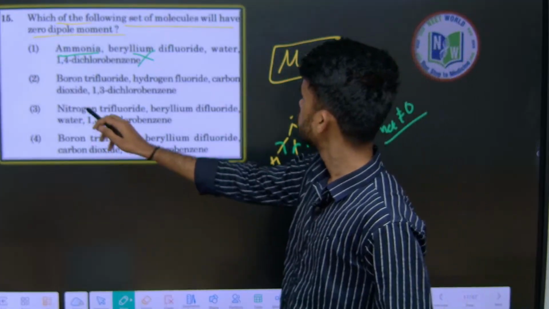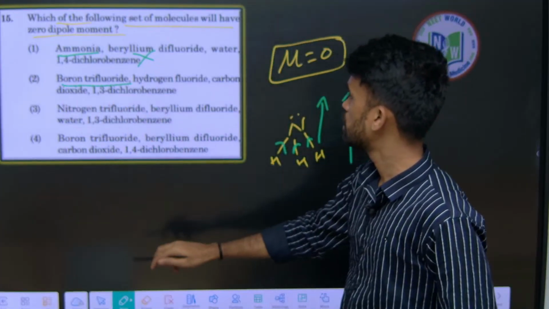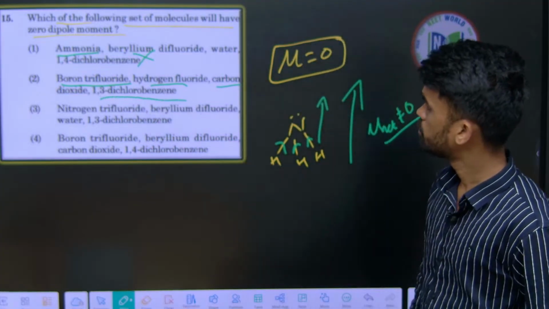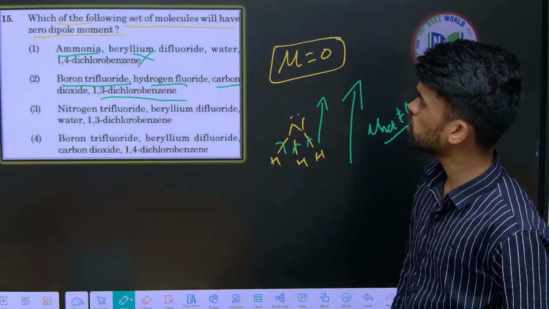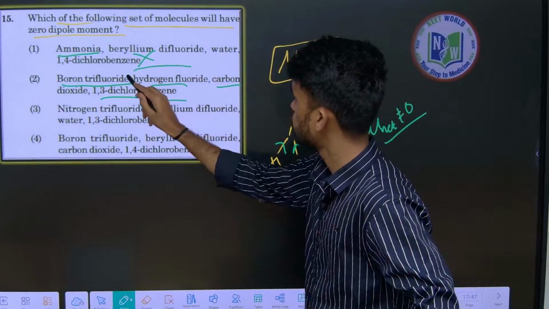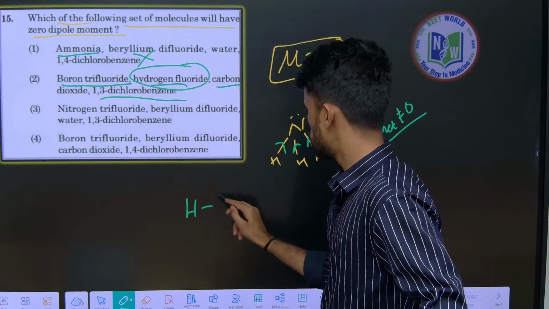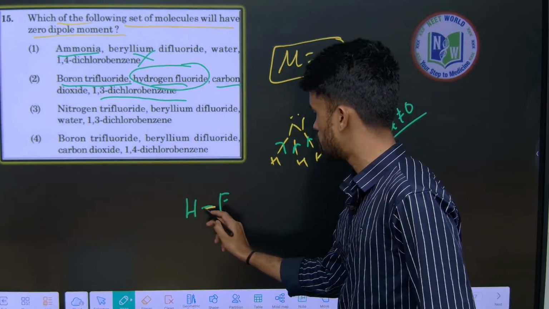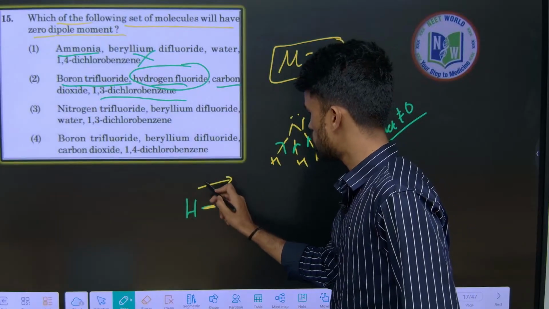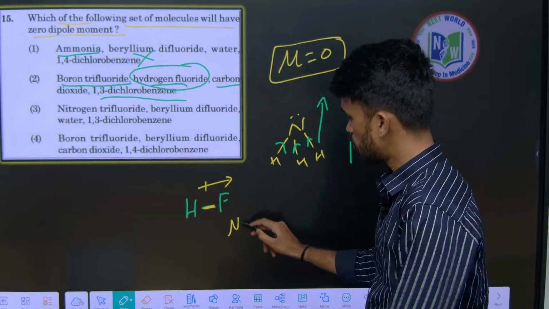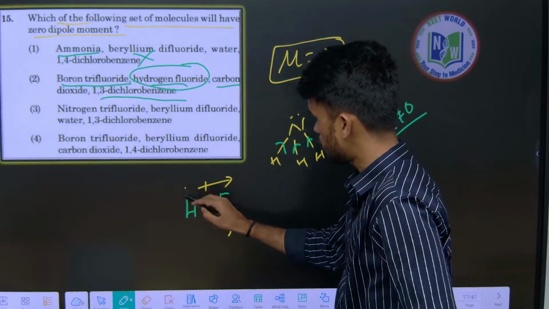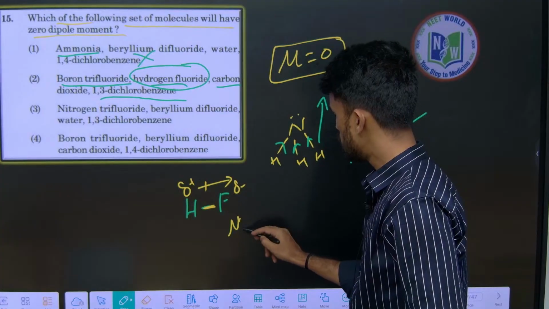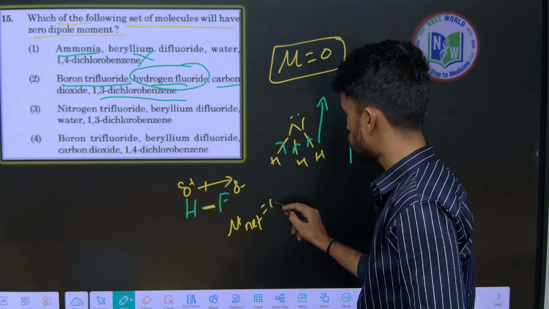Next, option 2: they are giving trifluoride, hydrogen fluoride, carbon dioxide, 1,3 dichlorobenzene. See, look here, hydrogen fluoride, HF. Just look, is this having zero dipole moment? No, because fluorine is a more electronegative element than hydrogen. Therefore, electron movement will be towards fluorine. So polarity arises, with partial positive charge on hydrogen and negative charge on fluorine. Therefore, mu net not equals to 0 in this case also.